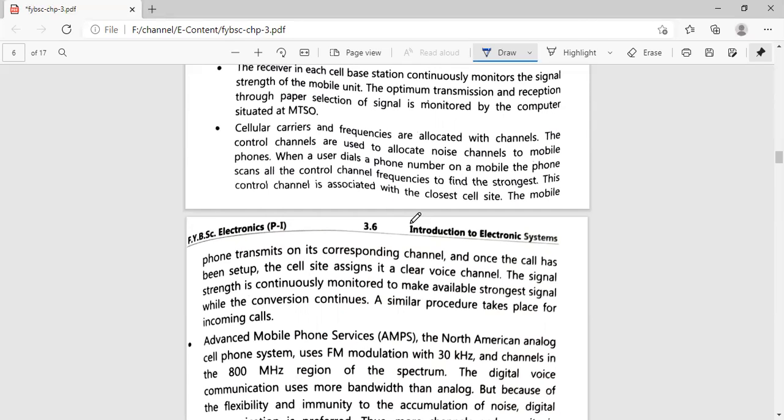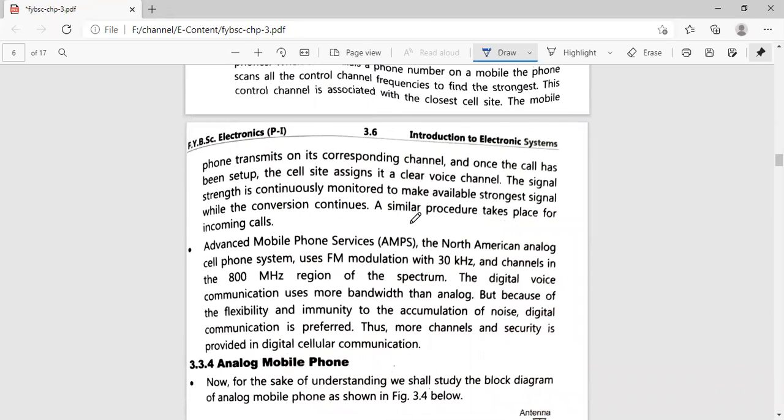If the signal strength is proper or good, then it will allow communication. If the signal strength is not good on either end, from the receiver side or the sender side, if the range is not sufficient, then it will disconnect the communication. Okay, the same process happens for the incoming call also.